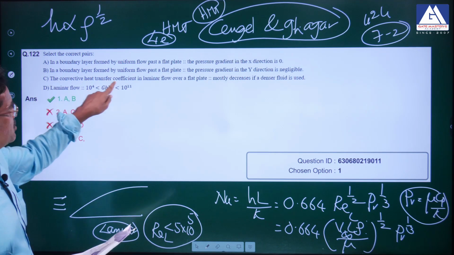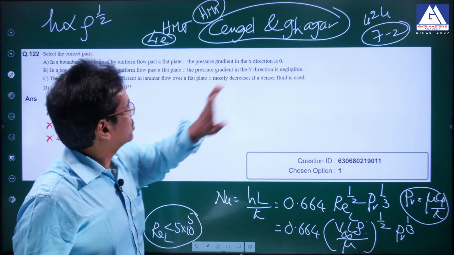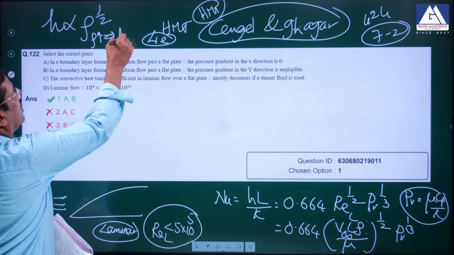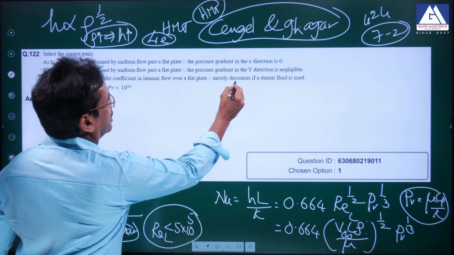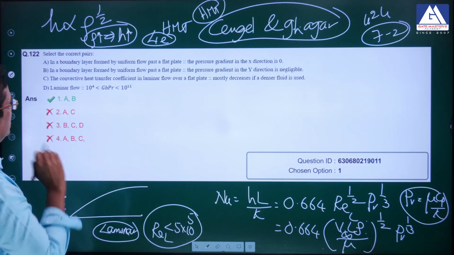But the option given here says laminar flow over a flat plate mostly decreases if denser fluid is used. Wrong. As rho increases, h will also increase, but he has given the option as decreases. Wrong option. C is a wrong statement.